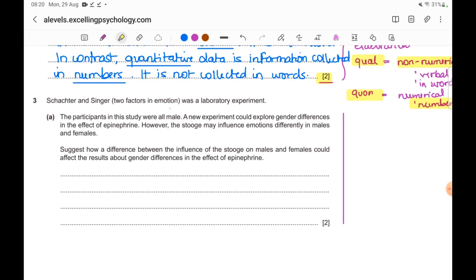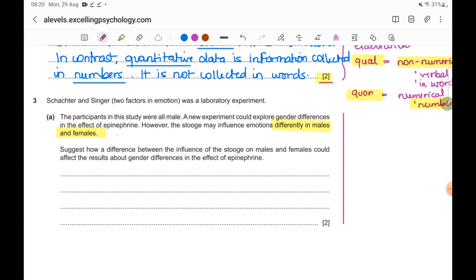Schachter and Singer's two factors in emotion study was a laboratory experiment. The participants in the study were all male. A new experiment could explore gender differences in the effect of epinephrine. However, the stooge may influence emotions differently in males and females.